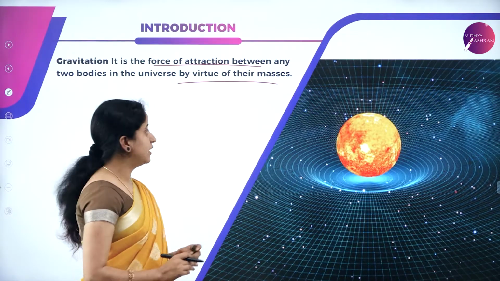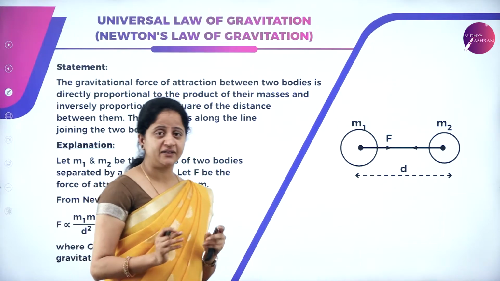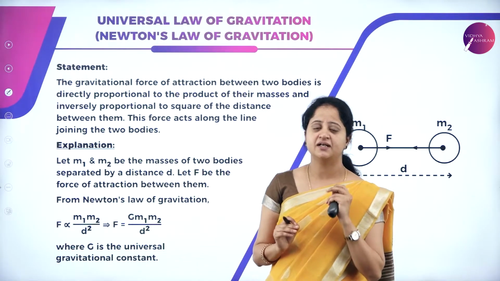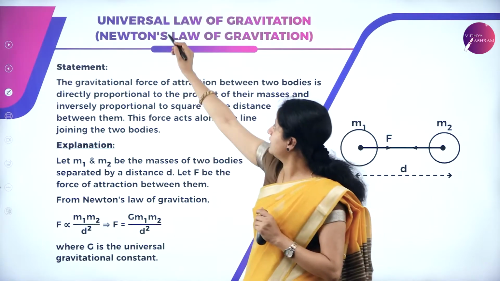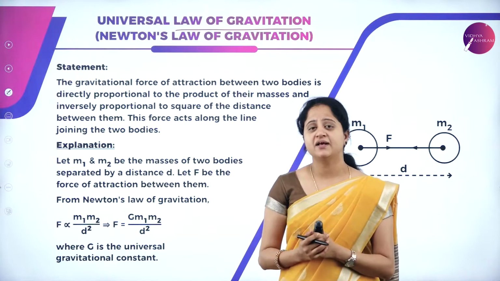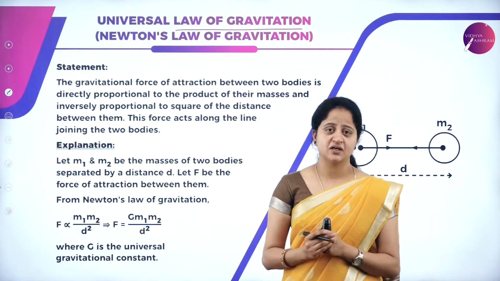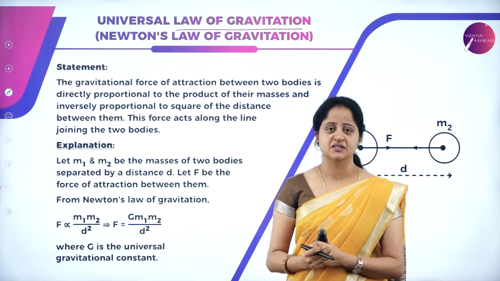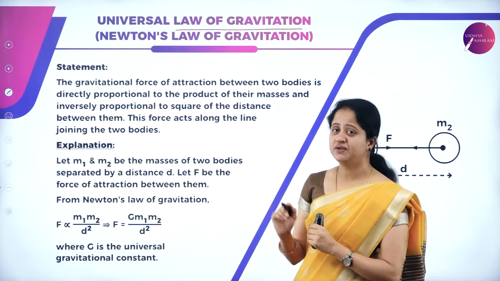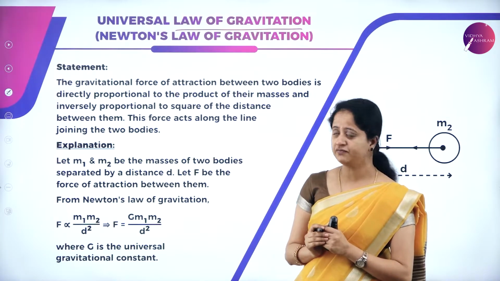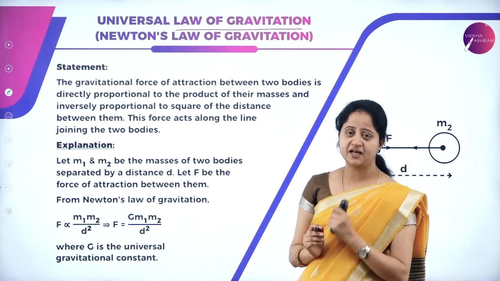So why is it called the universal law of gravitation? Newton proposed this law of gravitation and it is also called the universal law of gravitation. What is the reason? It is called universal because this law is applicable for all the bodies which are present in the universe, and hence it is called universal law. So it is also nothing but Newton's law of gravitation. So what is the statement?